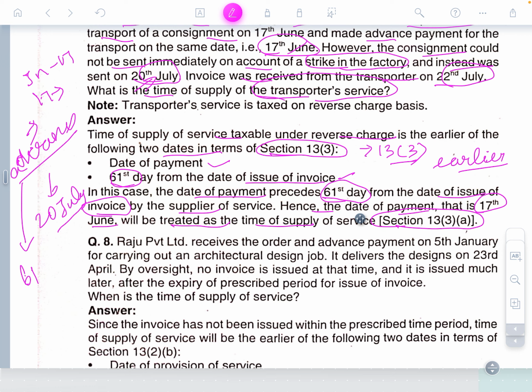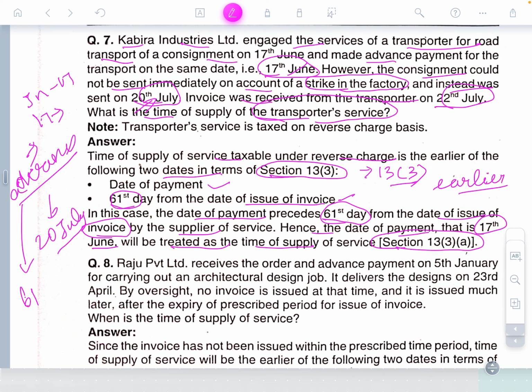I have received the advance on 17th June. And what is the invoice we raised? 20th July. The invoice was received from the transporter on 22nd July. They sent the invoice later. So in this case, whichever is earlier, the time of supply is 17th June. Thank you.